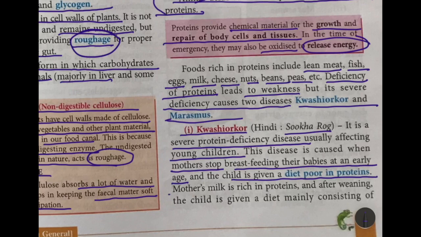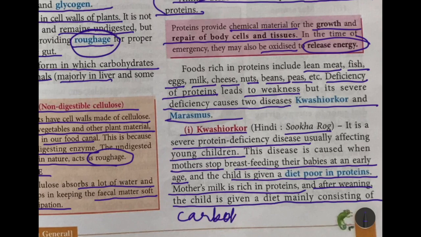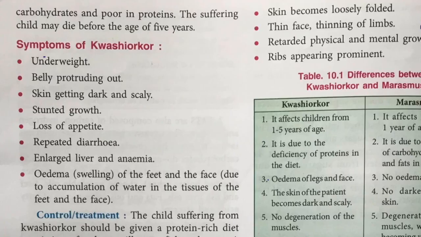So remember, mother's milk is very rich in proteins, and after weaning, the child is given a diet which mainly consists only of carbohydrates, and there is very less protein. So you see how kwashiorkor is caused. The child is suddenly not given the mother's milk and then given a diet which is rich in carbohydrates but very poor in proteins, and the suffering child may die before the age of 5 years.